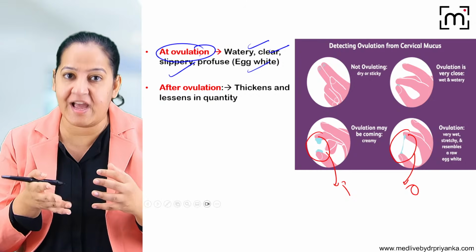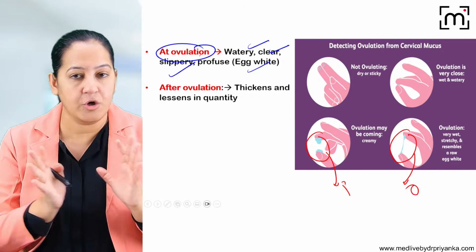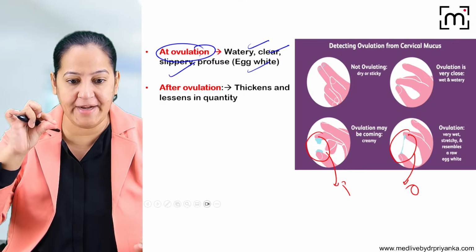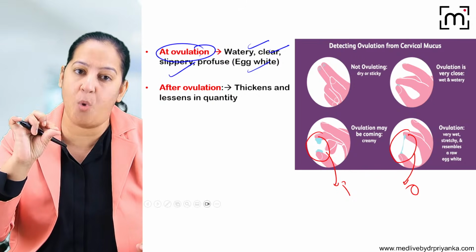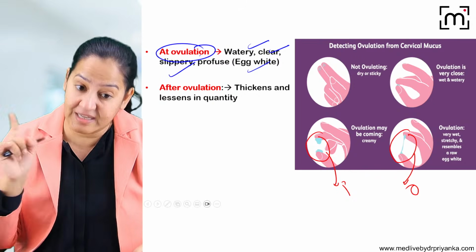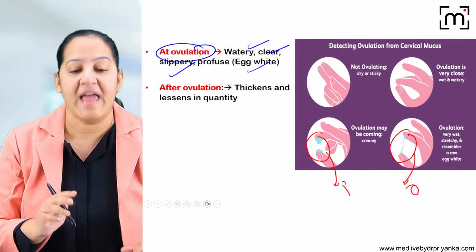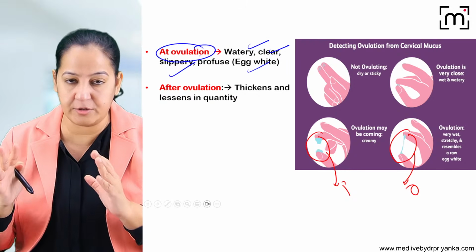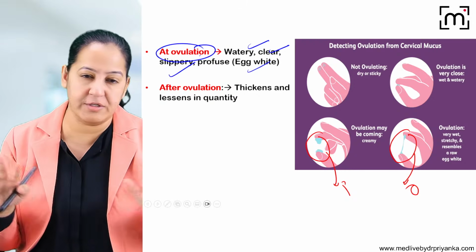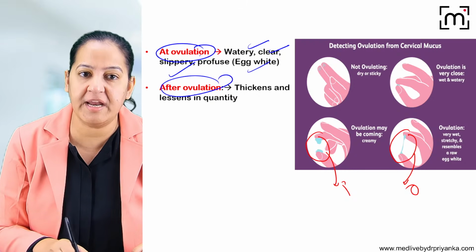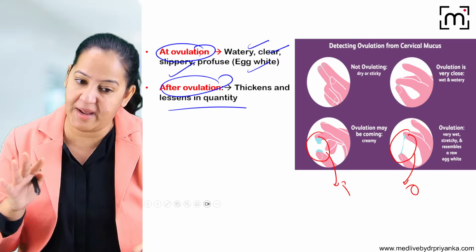Have you seen an egg? Have you hatched the raw egg? Not the yellow portion, but the white portion. Have you tried to do like this? So it is slippery, watery, profuse. The day the cervical mucus is of that consistency, that day the female is ovulating. And that day, and for 2-3 days after that also, sexual intercourse should be avoided. After ovulation, it will lessen in quantity and gradually become dry again.